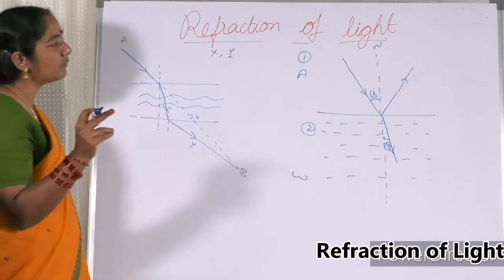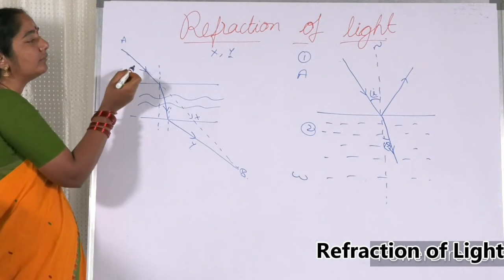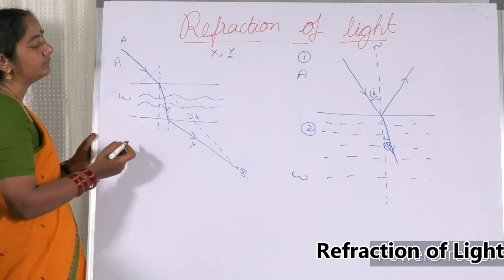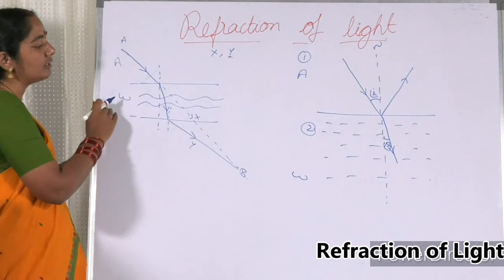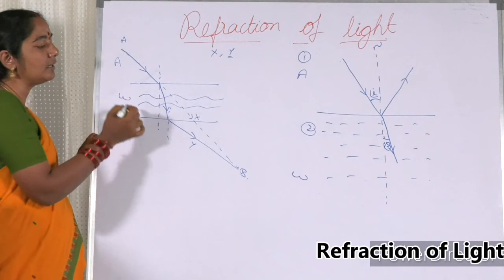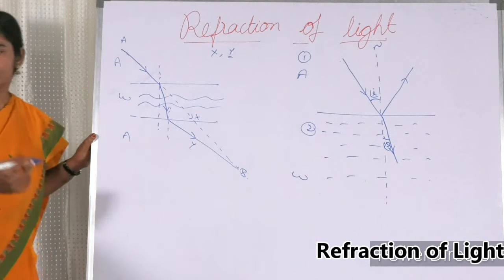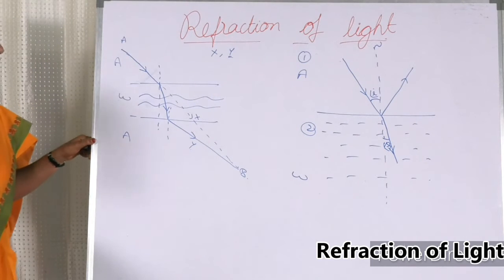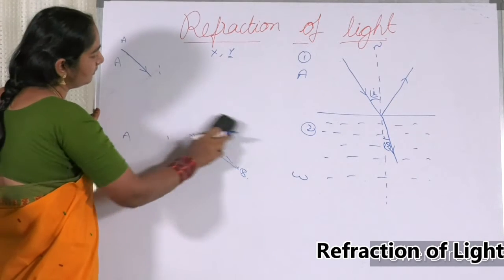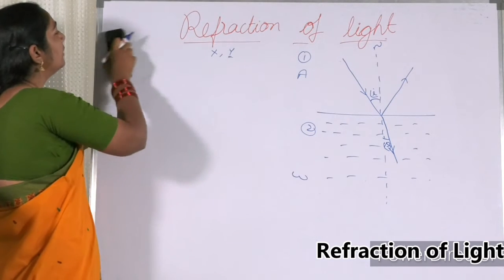And here one more point. If the ray is moving from a rarer medium to a denser medium, air to water, it moves towards the normal. And if it is moving from water to air, it moves away from the normal. Means from a denser medium to a rarer medium, if a light ray is moving, it moves away from the normal. This is already discussed previously and this is known to you. So my dear friend, now you understood what is the meaning of refraction. Refraction is occurring because of the difference in the densities of the medium.